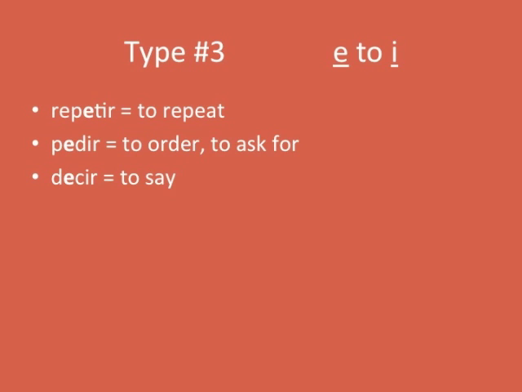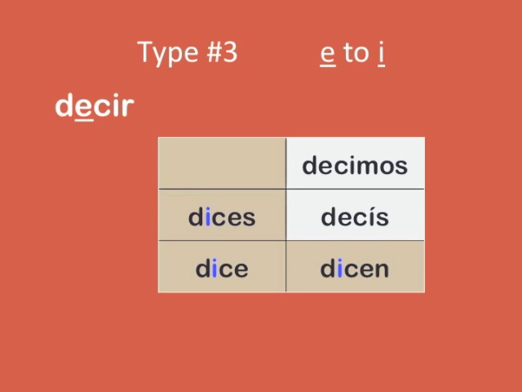And type number 3, E to I. Repetir, to repeat, pedir, to order or to ask for, decir, to say. Let's practice this with our forms of decir. We're going to skip the yo form just for a moment, but remember everything within the boot will change, that E will change to an I. So the tú form dices, él, ella, usted, dice, then decimos, decís, and dicen.